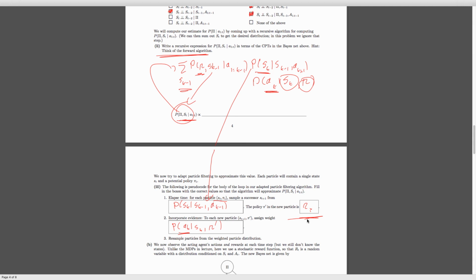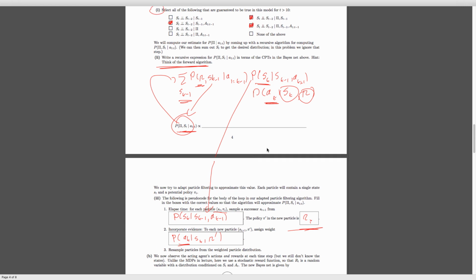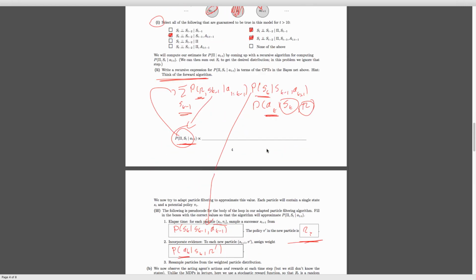So what we're doing here is saying, okay, we have some exact knowledge, at least in our particle, of where we are. Then we weight the probability that we're actually in this state, and we move to this new state based on the action we observe. So we say, we're definitely in some state, we hallucinate that we're in some state s_t. Then we observe some action, and ask what state will we likely end up in? That's the new state we observe. And we just assume that we're executing this policy all the way through because we have this one policy for the entire process. That gives us our update here.